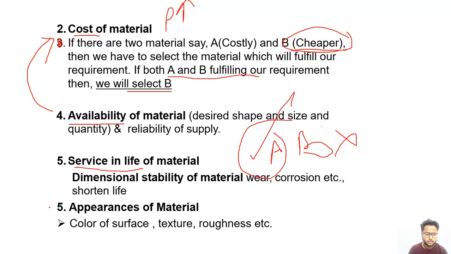The next is the appearance. Many times the consumer asks for a certain appearance of the material. They can ask for the color of the surface, the texture, or the roughness. On the basis of the consumer's requirement, we will select the material for its appearance. So this is the selection of the material. An engineer can select a material on the basis of application, cost, availability, service life, and the properties of the material.